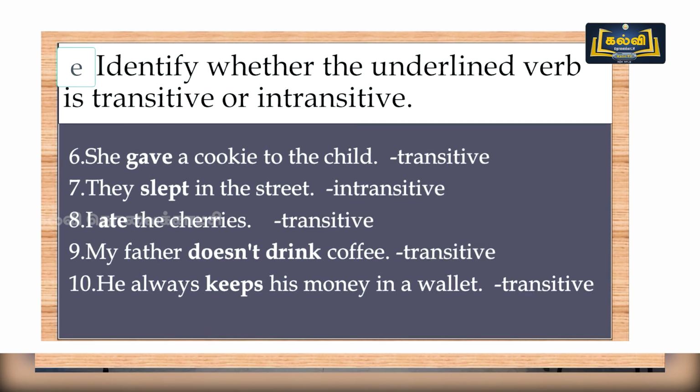Gave is transitive, slept is intransitive, ate is transitive, doesn't drink is transitive, keeps is transitive. So like this you can pick out the verbs from the sentences and you can check whether it is followed by an object or not. By that you will come to know whether it is transitive or intransitive.